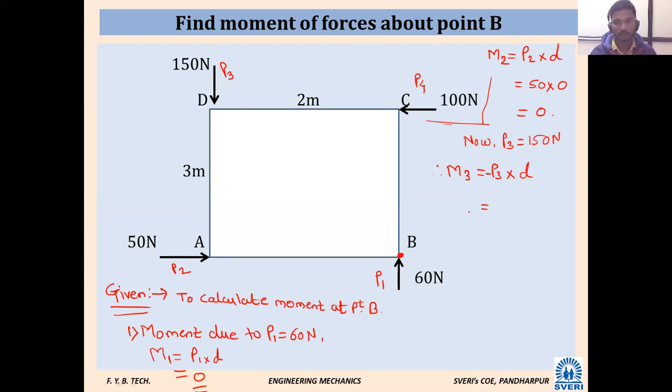Are you able to imagine that the object will have a rotational effect in the anti-clockwise direction? Yes, sir. Very good. So minus 150 into the perpendicular distance, 2 meter. I am expecting answers from all. 2 meter. Does anybody have the answer as 3 meter? Or do all agree on 2 meter?